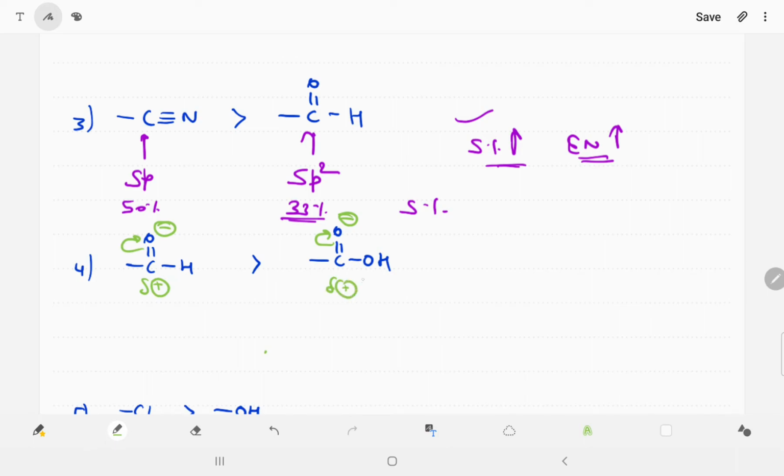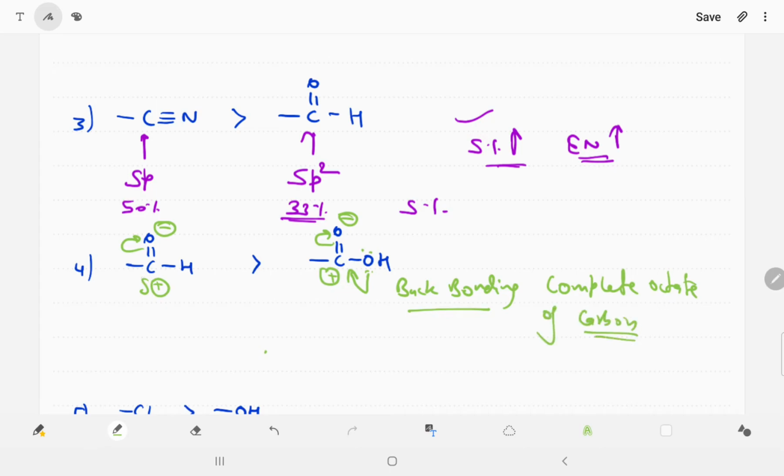Now you are able to see that oxygen has a lone pair. Whenever oxygen has a lone pair and the carbon has a delta positive charge, it will show back bonding. By the help of back bonding, it will complete the octet of carbon.